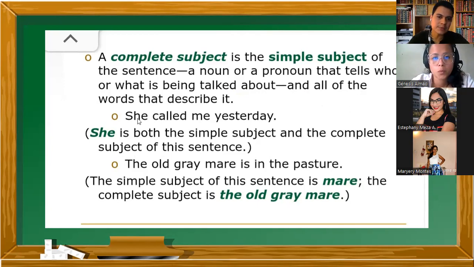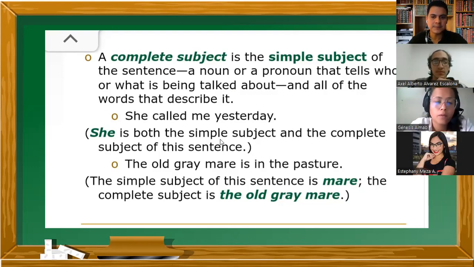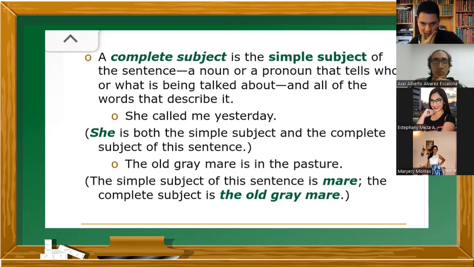So look at this example. "She called me yesterday." What tense is this? Future, past, present? Past tense. Okay, good. Notice that the subject here is a personal pronoun, she. She is both the simple subject and the complete subject of this sentence. ¿Cómo será eso? El she es ambas cosas aquí, tanto el sujeto simple como el sujeto completo.